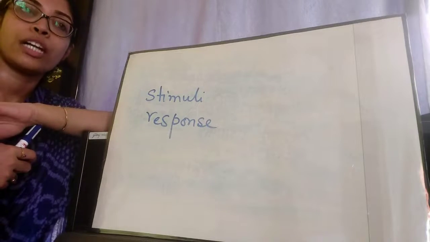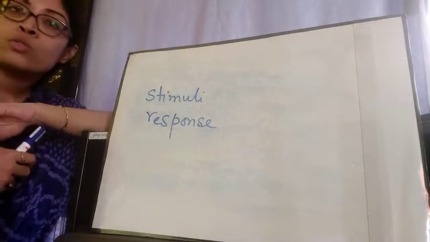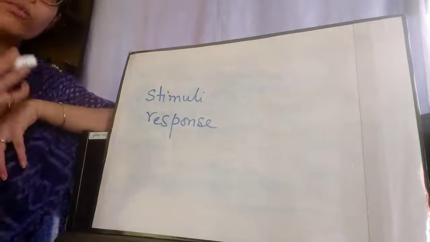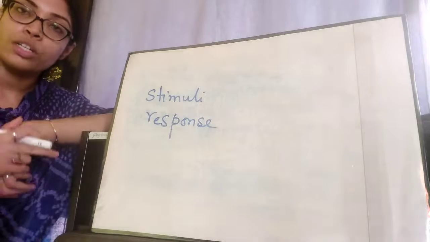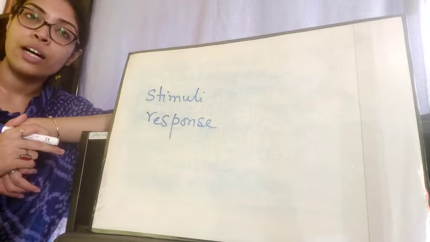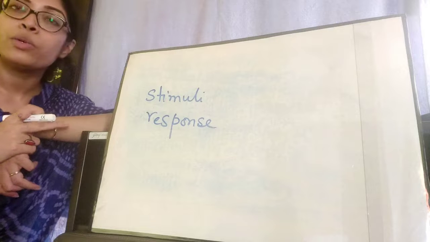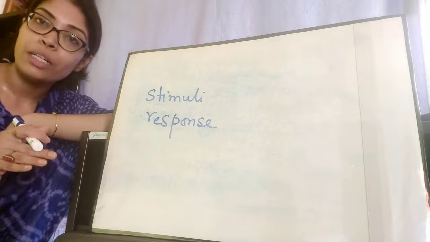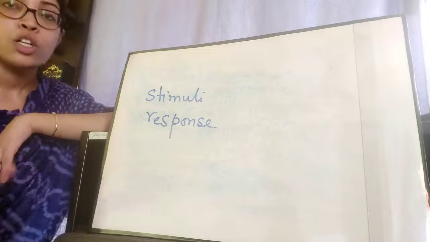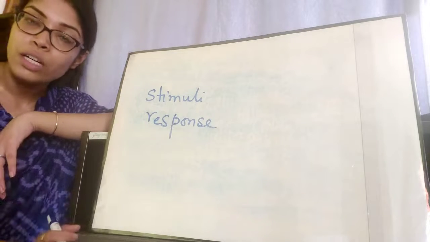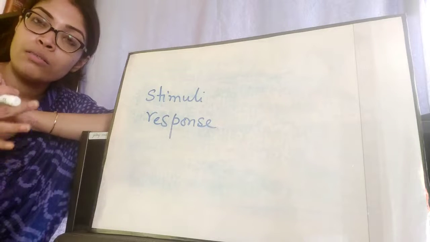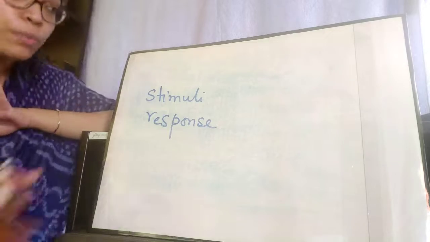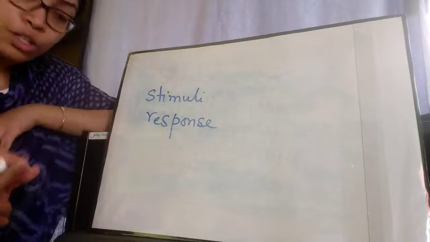Suppose you are walking down a dark road and there is no light anywhere at all, and suddenly a car starts coming from the opposite direction that you are walking towards, and the headlights of the car fall on your eyes. So what will you do? You will instantly close your eyes. So here the stimulus is the light from the car, and the response to this stimulus is your shutting close of the eyes. I hope the stimulus and response part is clear to you all.